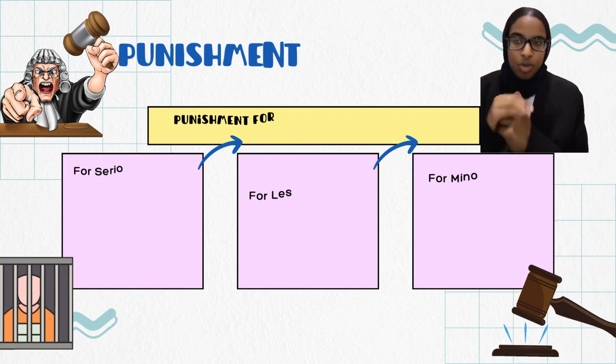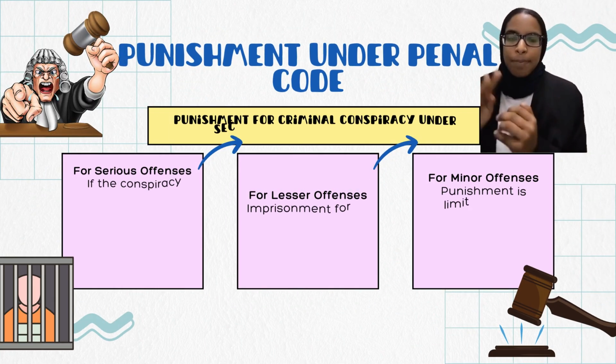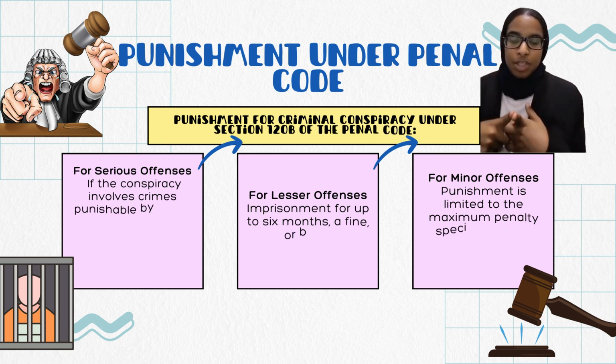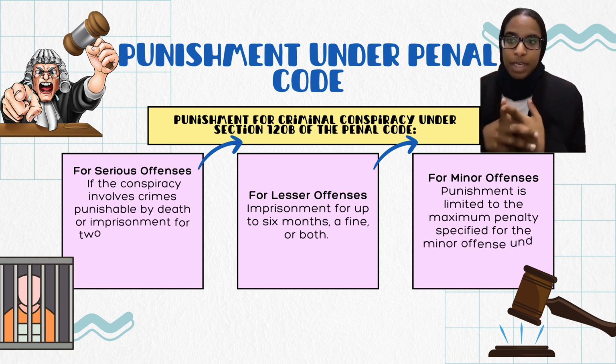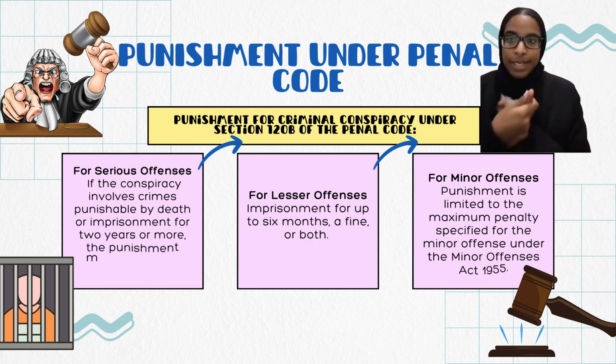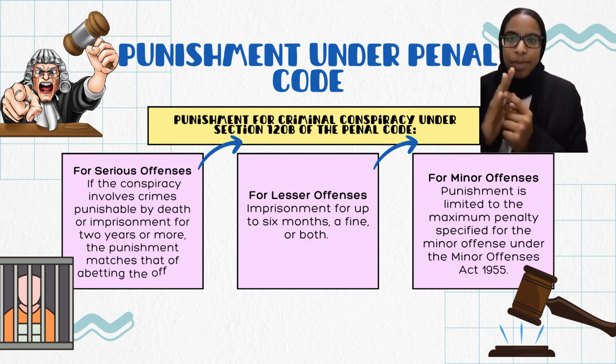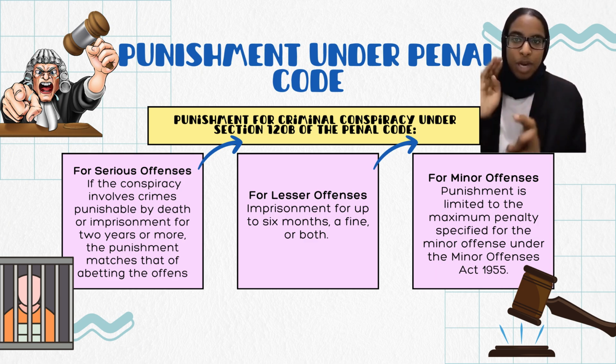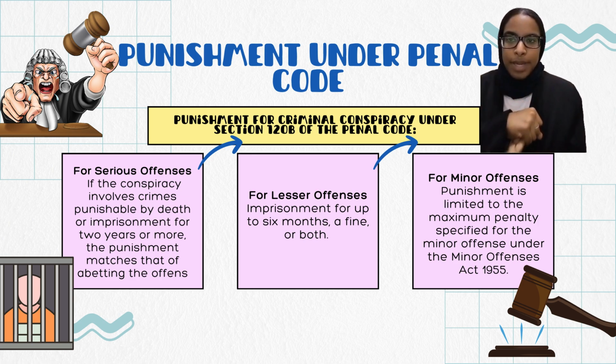And then, moving on to the punishment under the Penal Code. Punishment for criminal conspiracy can be found under Section 120B of the Penal Code, and it falls into three categories. One, for serious offences, if the conspiracy involves a crime punishable by death or imprisonment for 2 years or more, the punishment matches that for abetting the offence. Two, for lesser offences, imprisonment for up to 6 months, a fine, or a combination of both. And three, for minor offences, punishment is limited to the maximum penalty specified for the minor offence under the Minor Offences Act 1955.